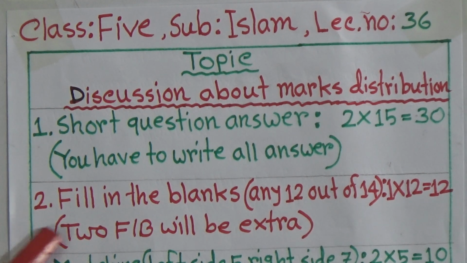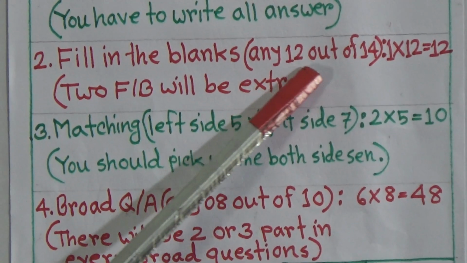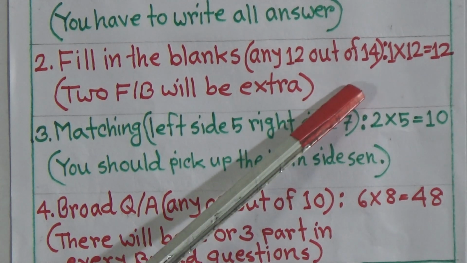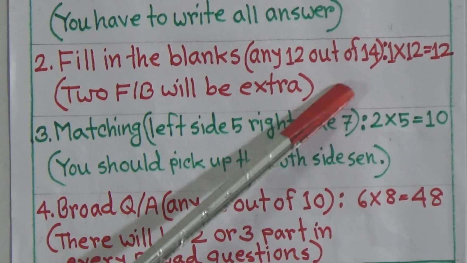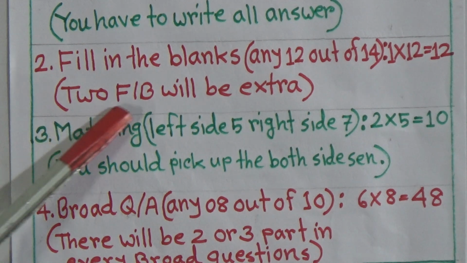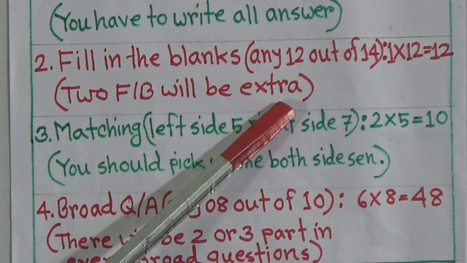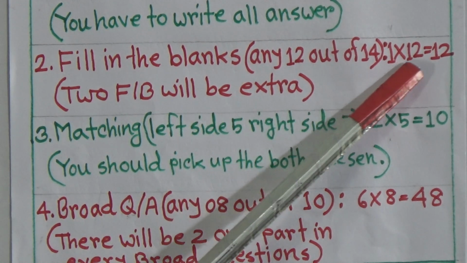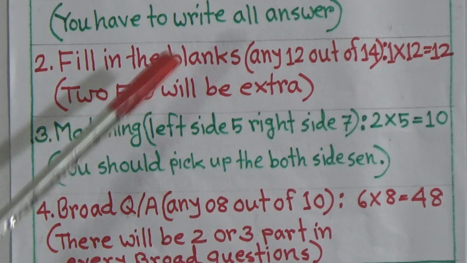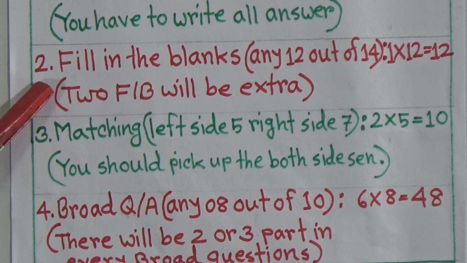Now question number 2, fill in the blanks, any 12 out of 14. It means there will be 2 extra fill in the blanks. I have already written here that 2 fill in the blanks will be extra. So 1 multiply 12 equal 12. So according to the question, you will give 12 fill in the blanks only. You will count when you write the answer.